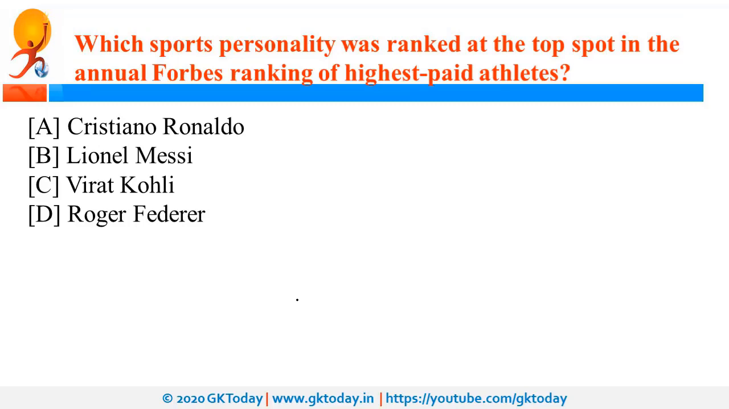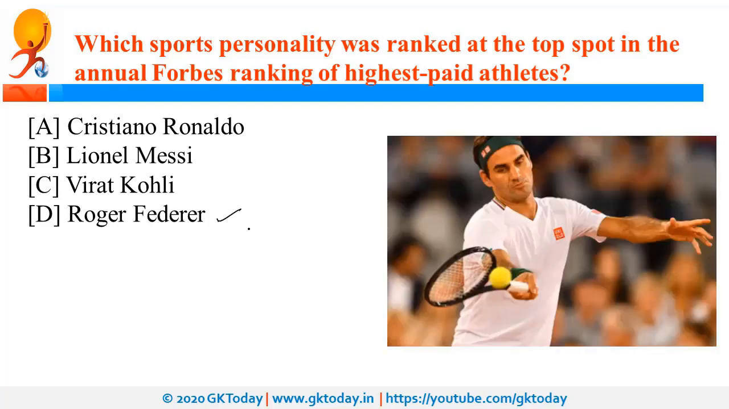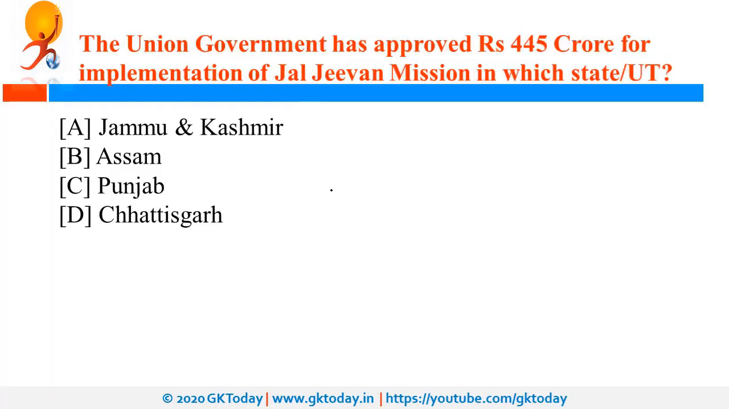Which sports personality was ranked at the top spot in the annual Forbes ranking of highest paid athletes? So Roger Federer has topped this ranking released by Forbes, and Roger Federer is followed by Ronaldo, Messi and Neymar. So Roger Federer is associated with tennis.